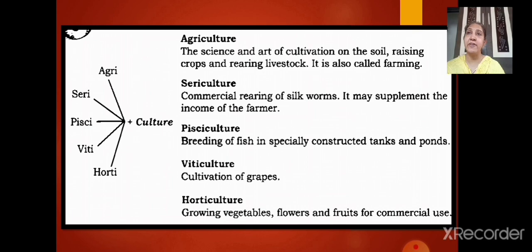Now try to understand the meaning of all this. Culture, you all know very well, means cultivation. It means the different types of cultivation have been shown to you here. And agri, you know very well, is soil. So the first one you are all very much aware of: agriculture, that is the cultivation of soil. But still we'll be understanding the meaning of all this in detail in further slides.